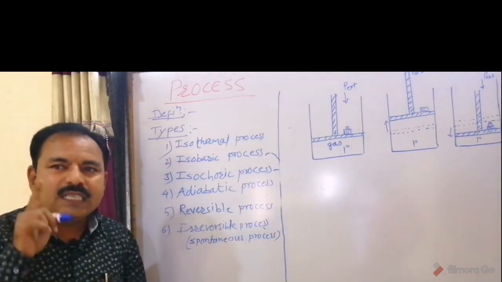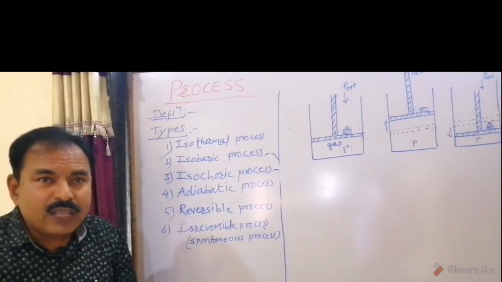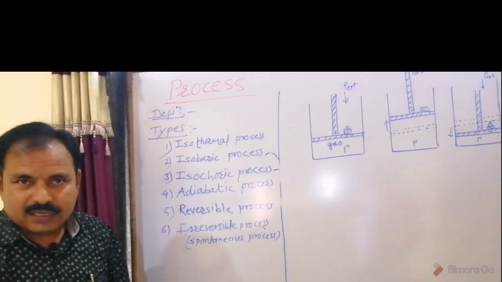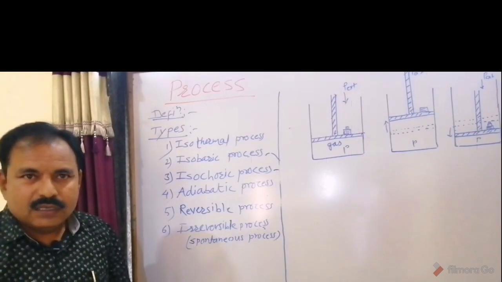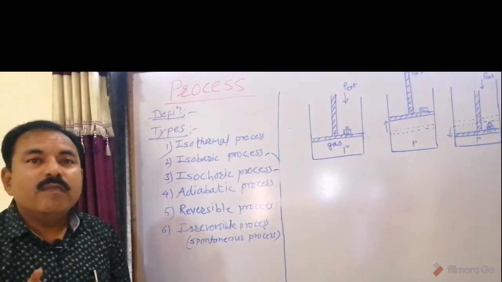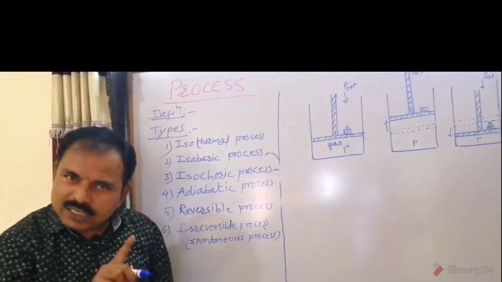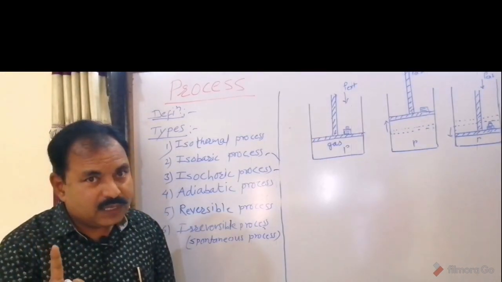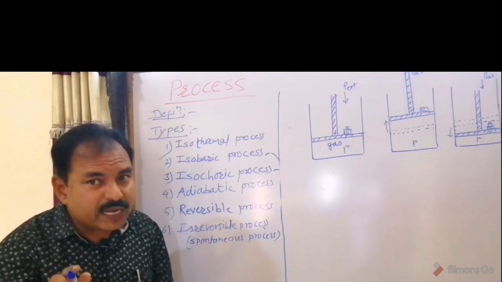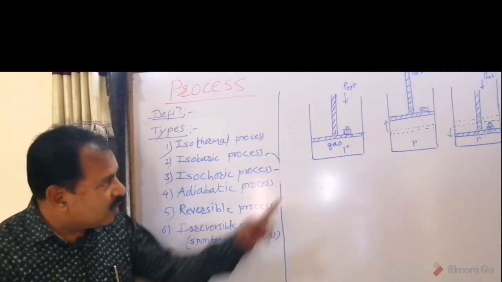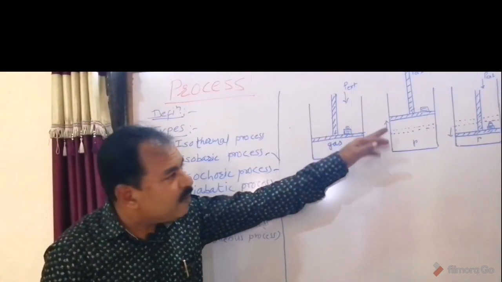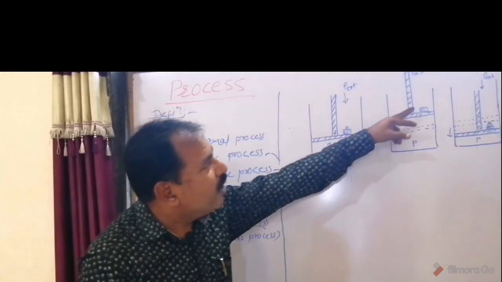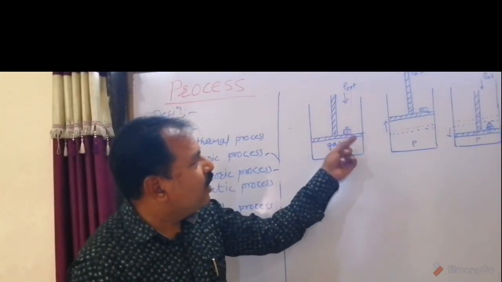This system is said to be in mechanical equilibrium with the surrounding. That means the pressure of the system does not change with time. This equilibrium is called mechanical equilibrium. Consider the external pressure reduced. Watch here clearly.